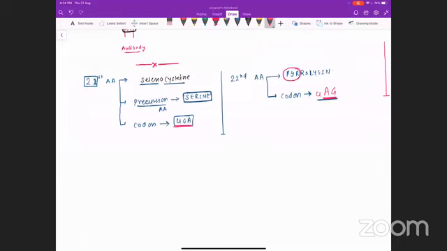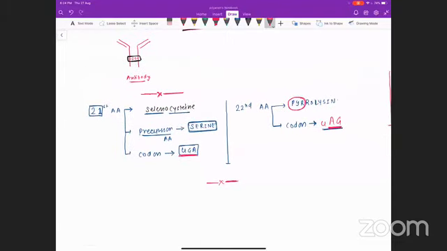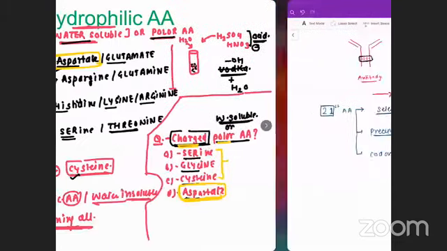So these are the details of the 21st and 22nd amino acids. We will do some MCQs, and in the next class, we'll start the metabolism part. So try to answer the questions.